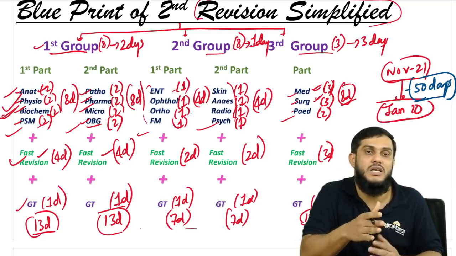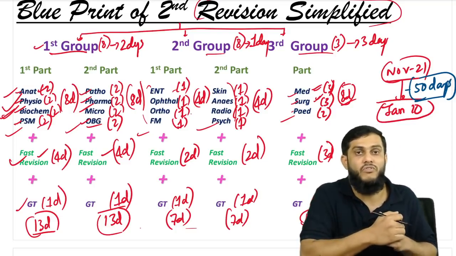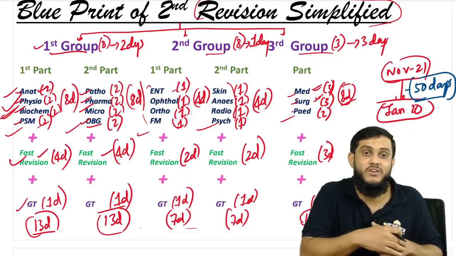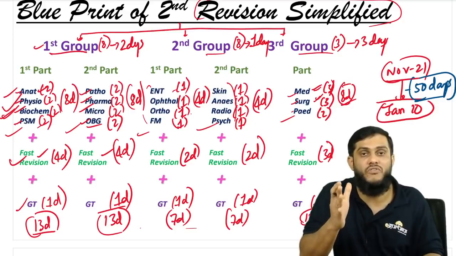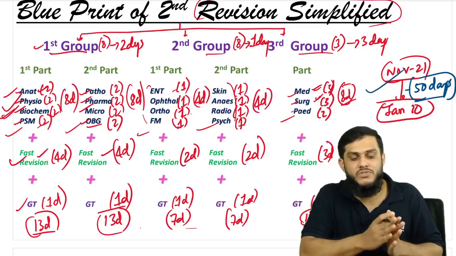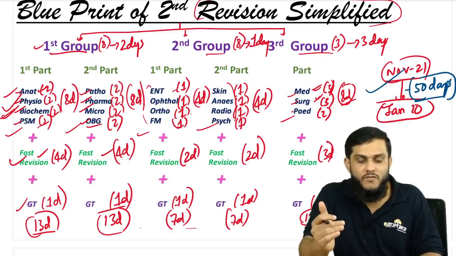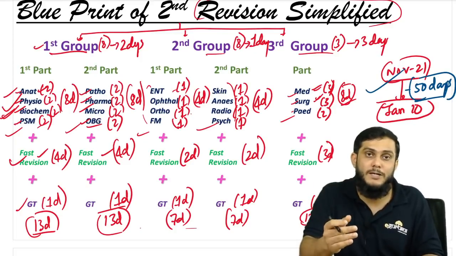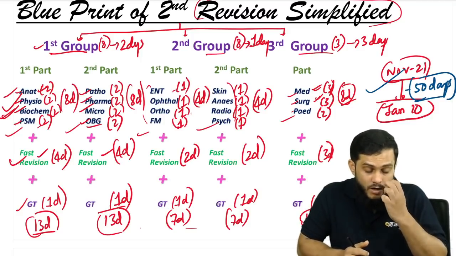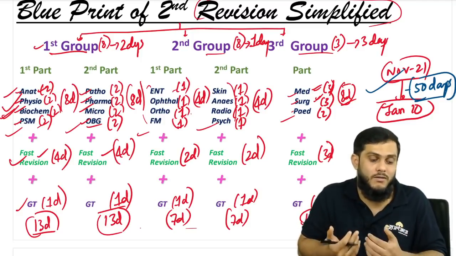It's very difficult to say that there are high chances of getting a seat if you have not developed that confidence after the second revision. Okay, fine. Now if you finish the second revision in this manner, taking 50 to 52 days till January 10, sir, what if our exam gets postponed?